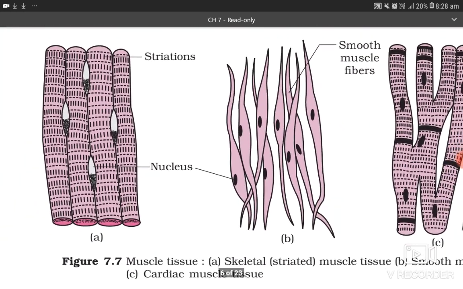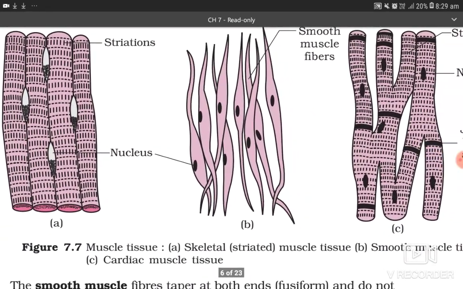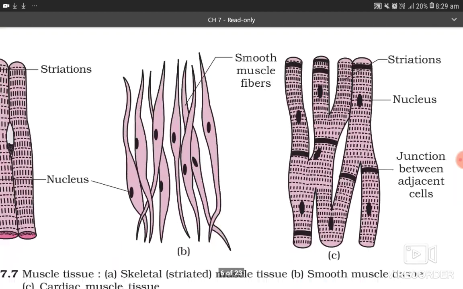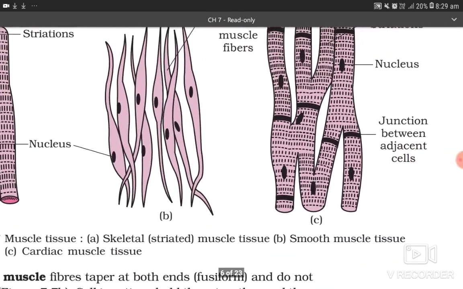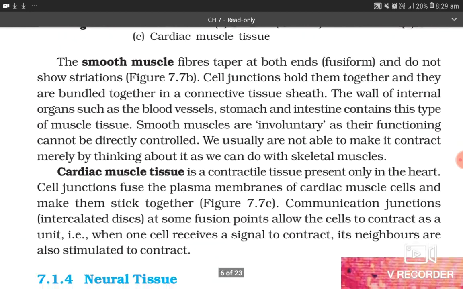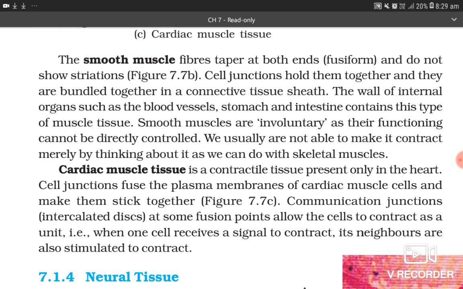These are the diagrams you can see here: skeletal muscle, smooth muscle tissue, and cardiac muscle tissues. You can see striations, nucleus, and junction between the adjacent cells. The smooth muscle fibers taper at both ends, are fusiform, and do not show striations. Cell junctions hold them together and they are bundled together in a connective tissue sheath.